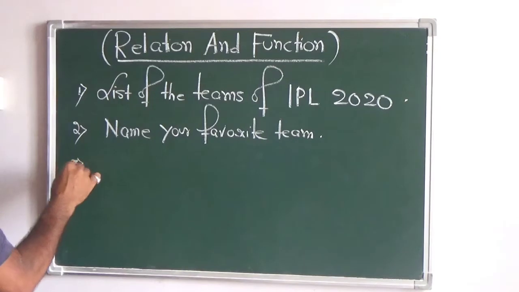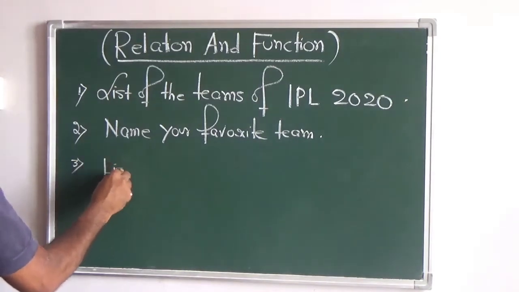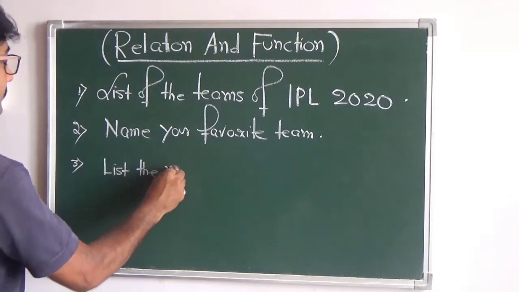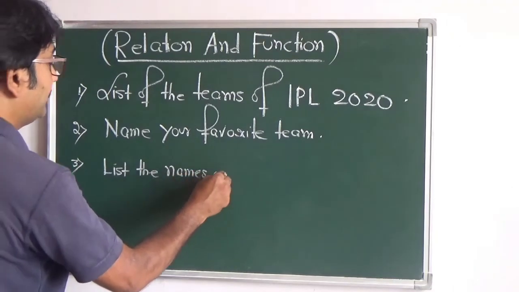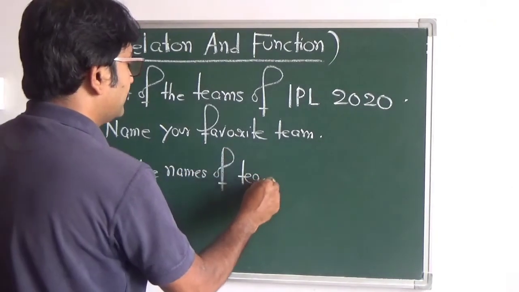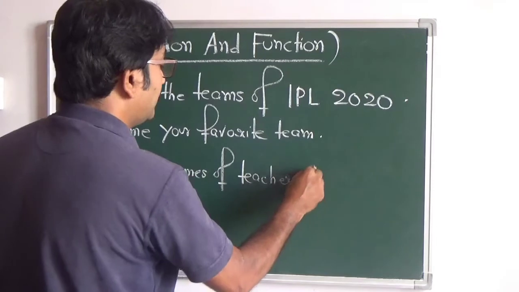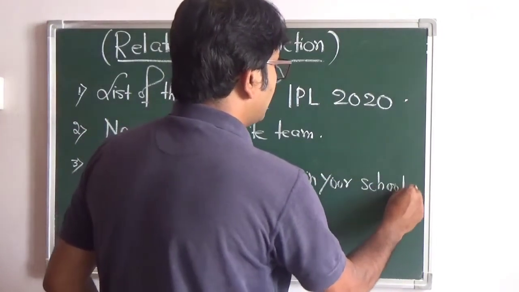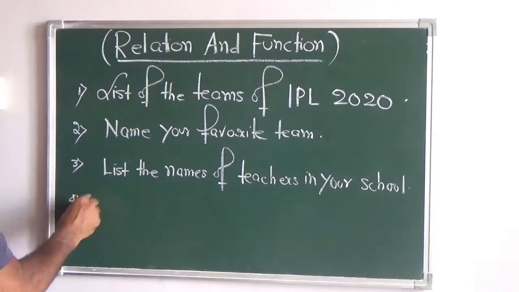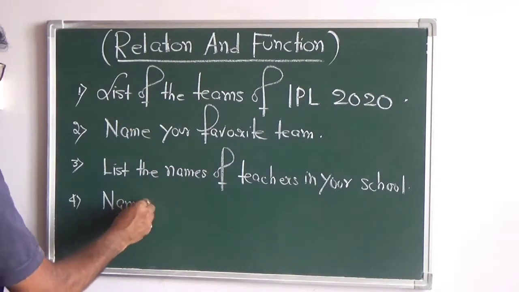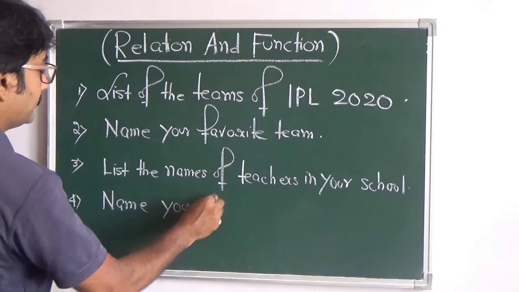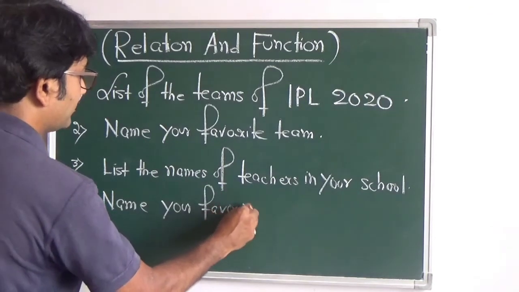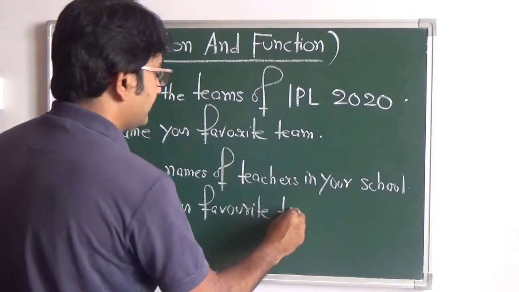Third, I can write: list the names of teachers in your school. And fourth, name your favorite teacher.